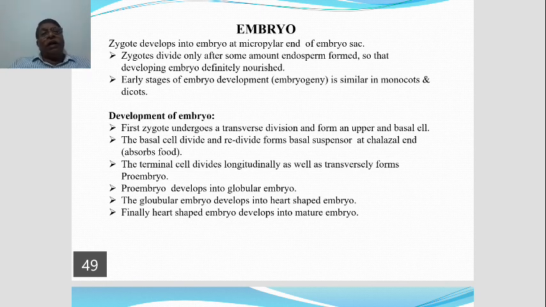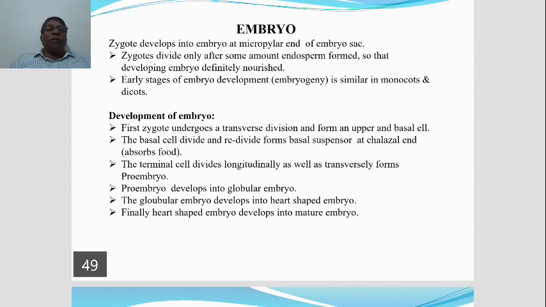Now we shall see the embryo. I told you, after fertilization, the diploid zygote is formed. What happens to this zygote? The zygote develops into what is known as the embryo. Where is the embryo?